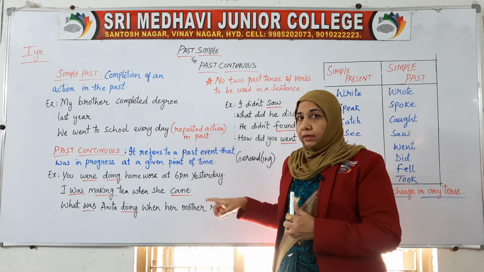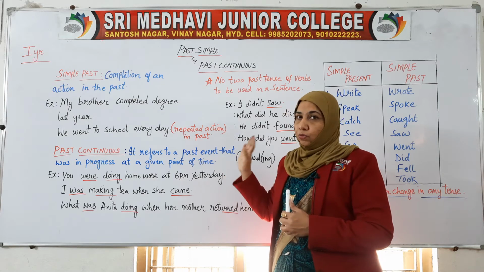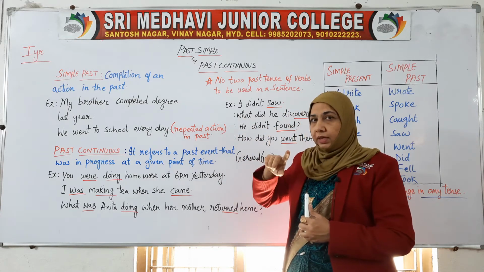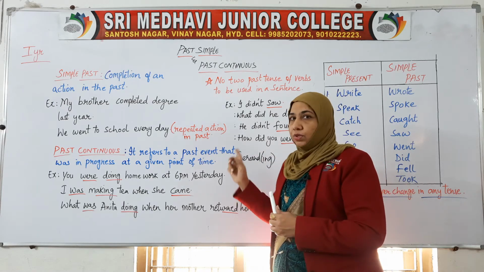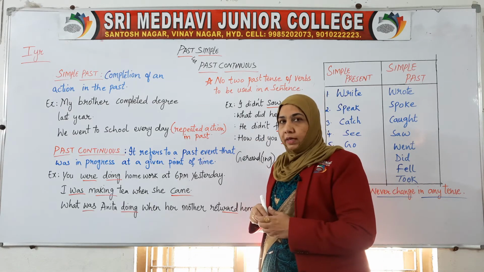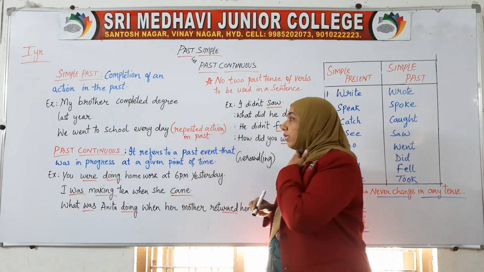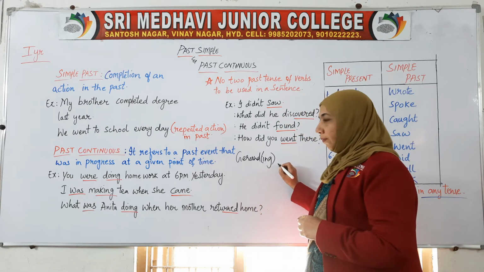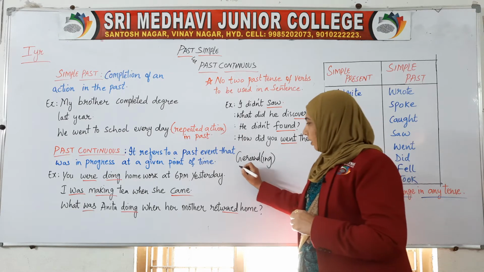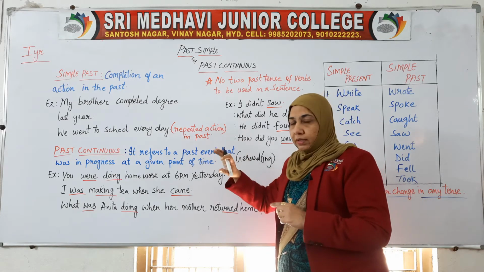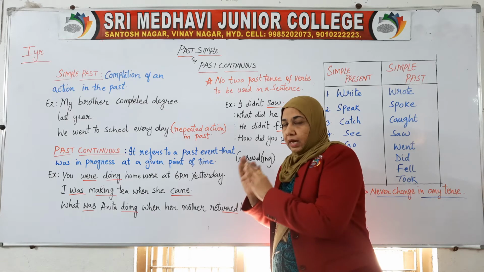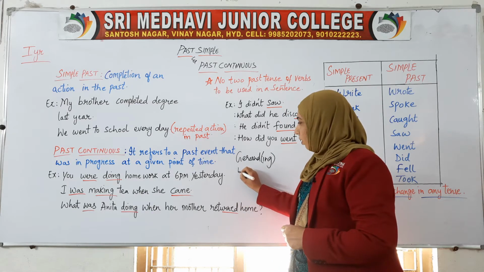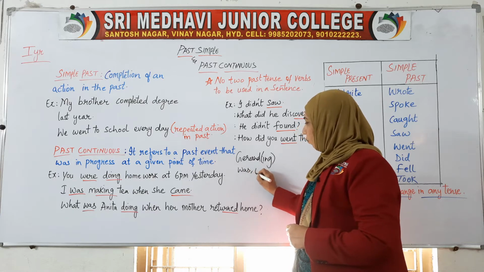And as we used helping verbs in the present continuous, we have to use helping verbs in the past continuous, or you can say the be forms, but related to the past tense. For the present continuous we use am, is, are. Now for the past continuous we have to use was, were.